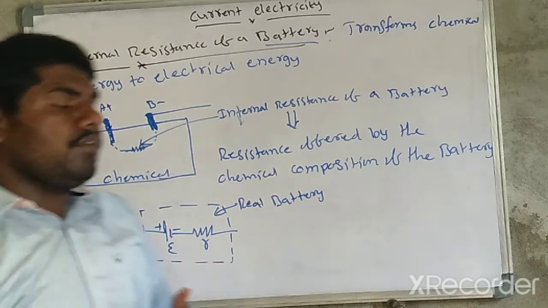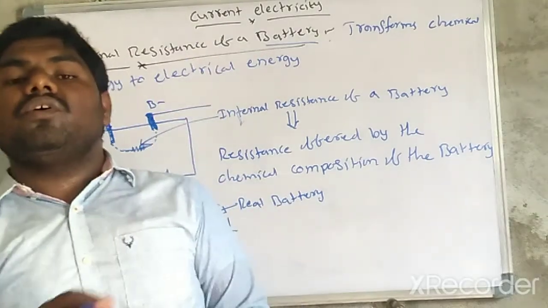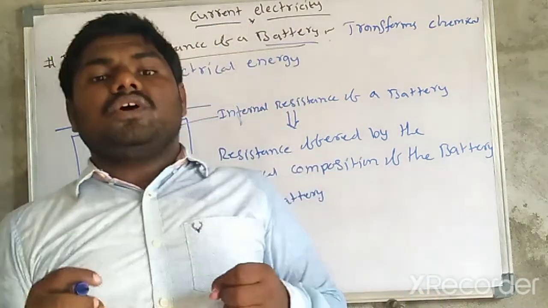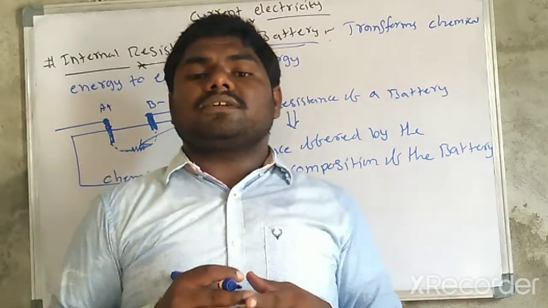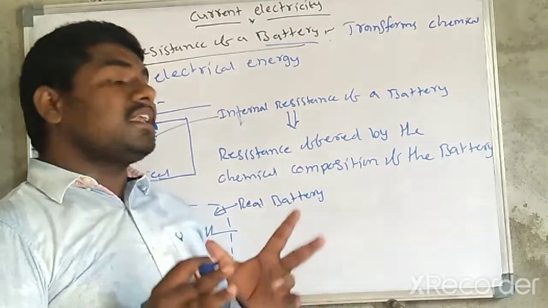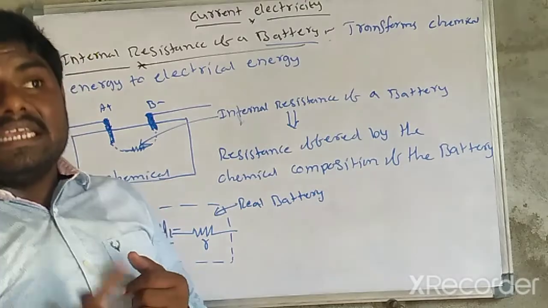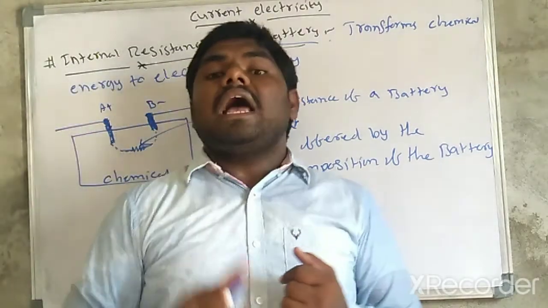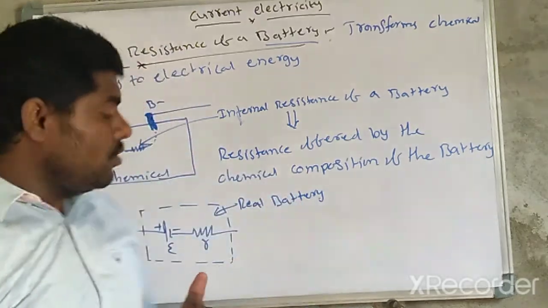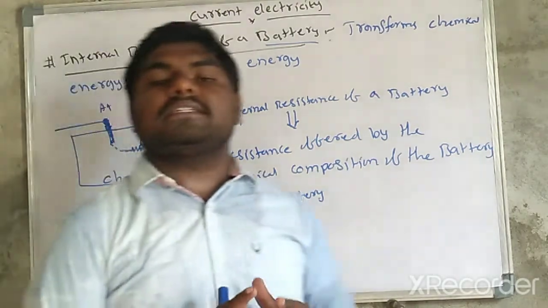If you want an ideal battery, there is no internal resistance. So the internal resistance of an ideal battery is 0, a very important point. So only the EMF exists.